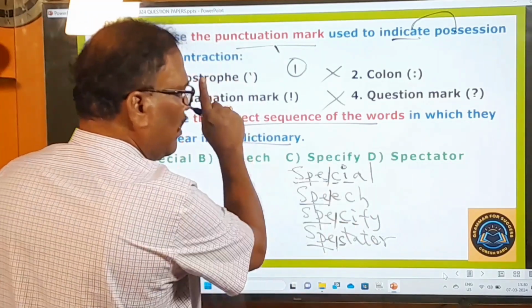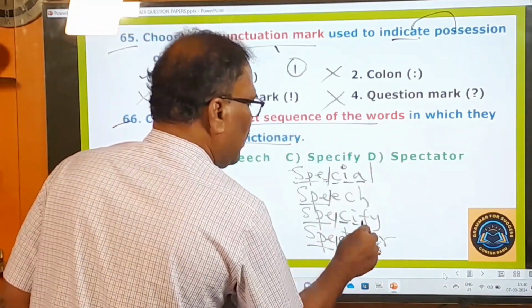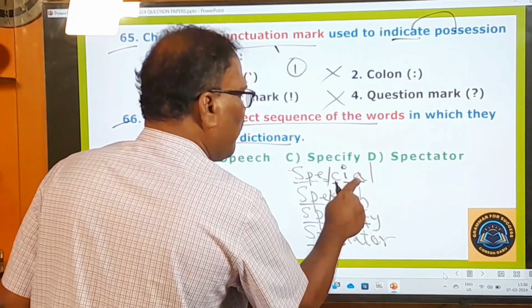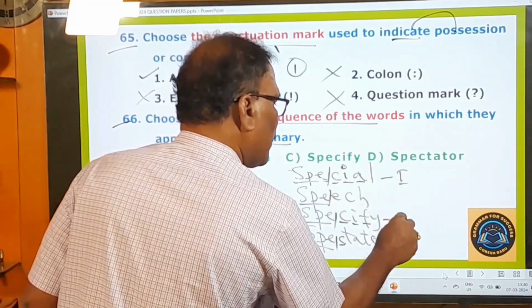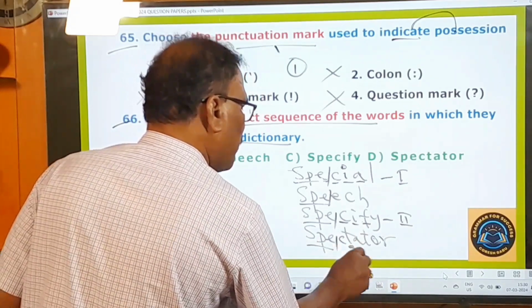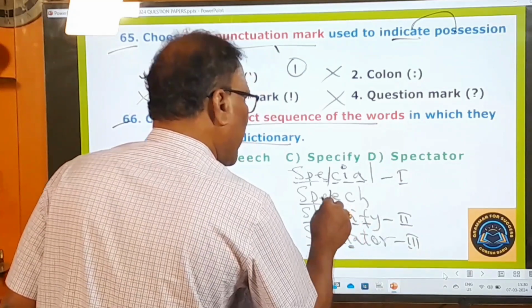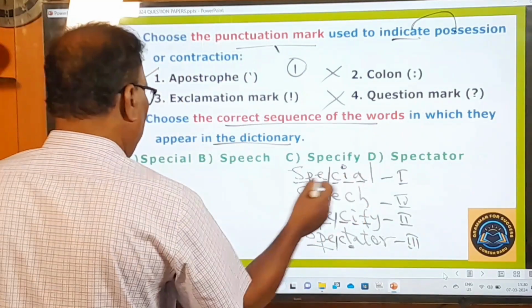Again there is a tie. So what should we do? Go to the next letter. Then A is here, because here F is there. So A first comes, then F. So this comes first. Phi comes the second, and spectator. After that, spectator. Okay. T comes next. That's my third one. And speech. This comes fourth one.